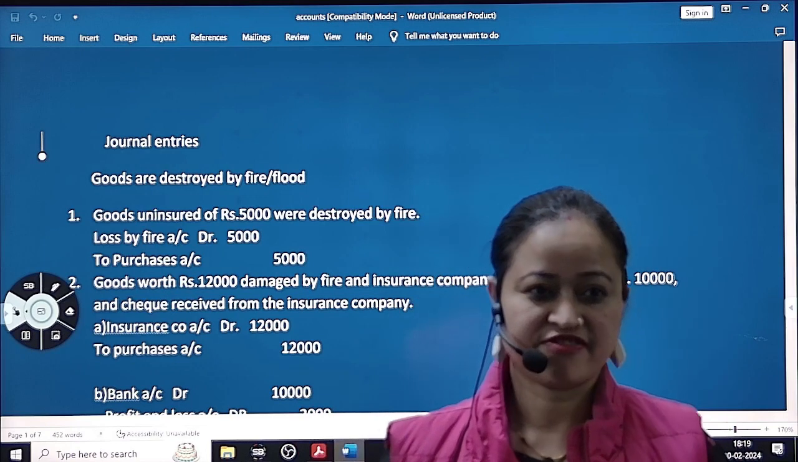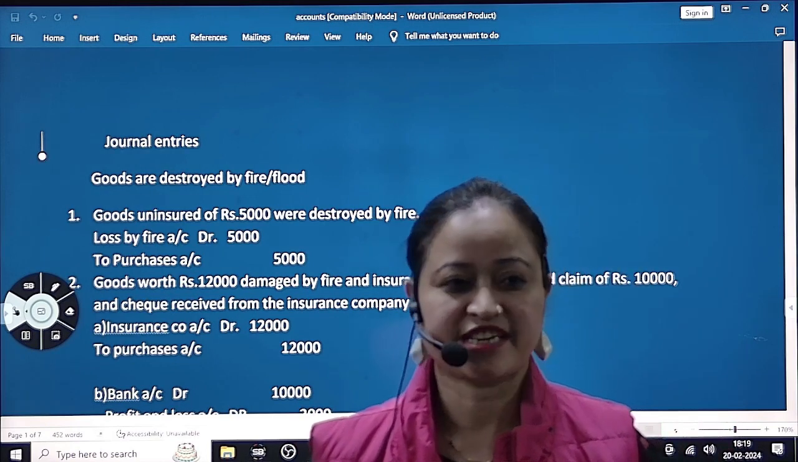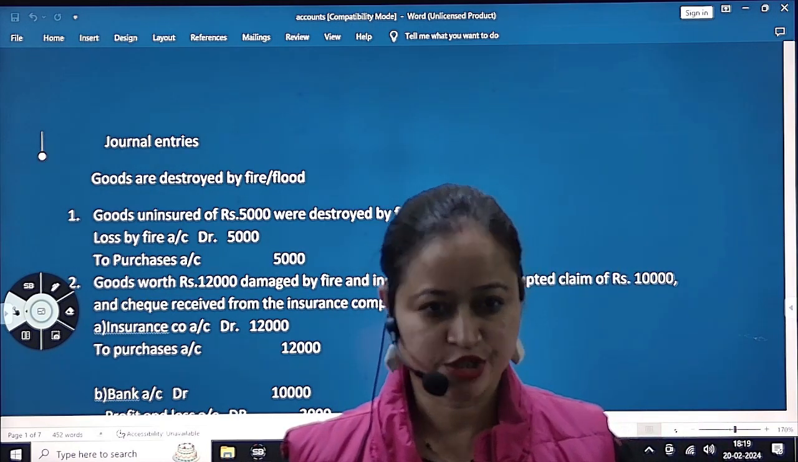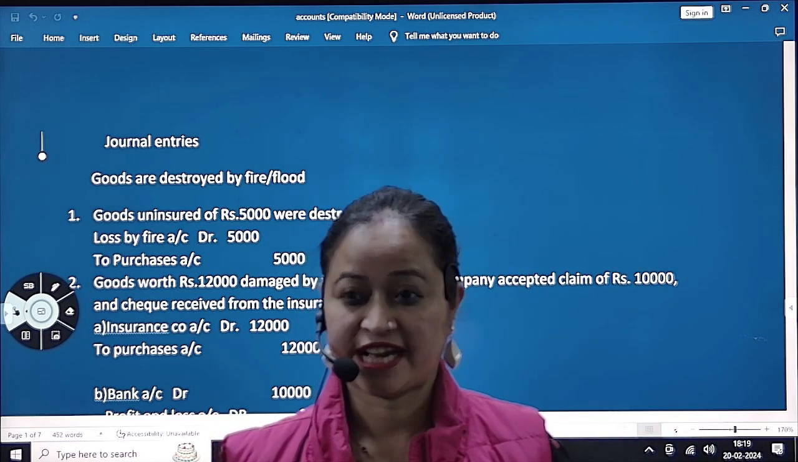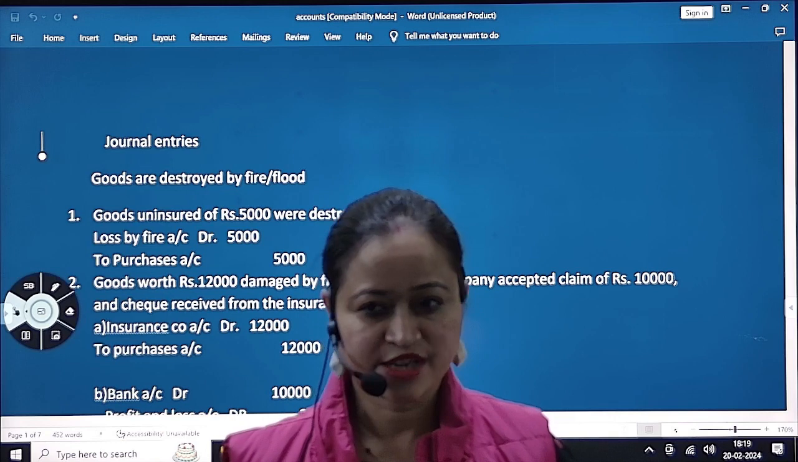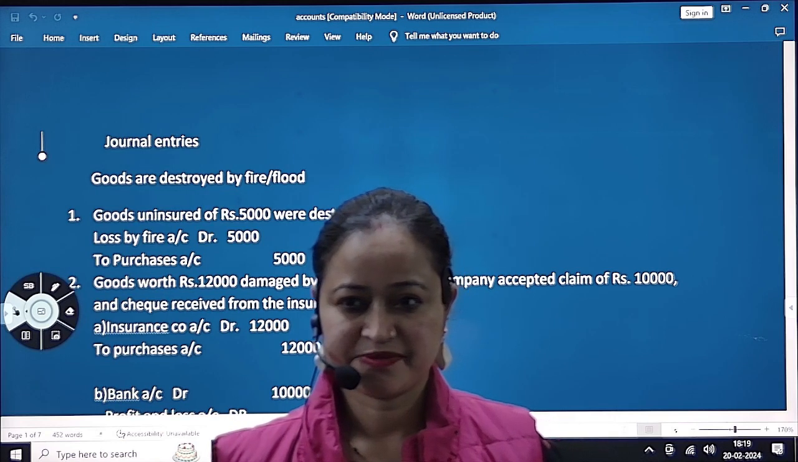Whatever we did in our first, second, and third class, we started with various journal entries and ledger accounts, the rules of accounts, various types of accounts. I think you have all understood?